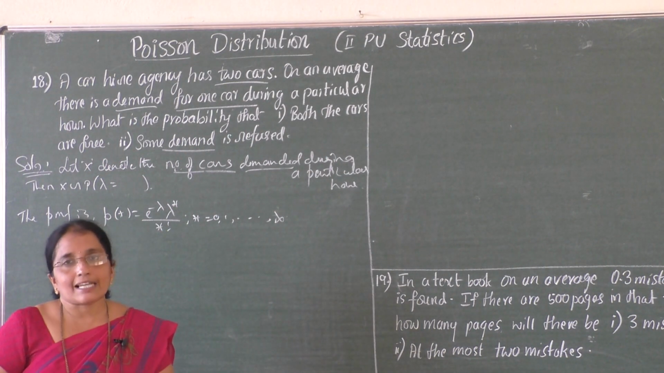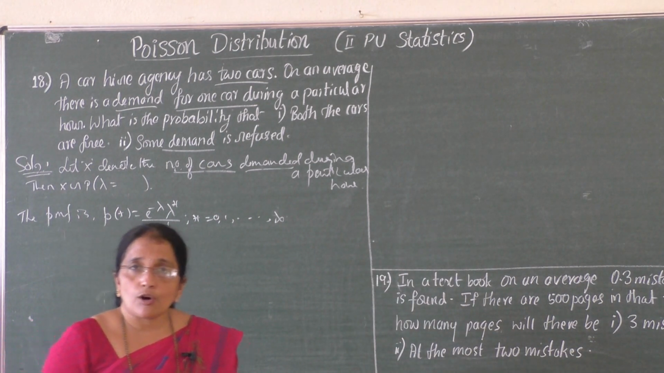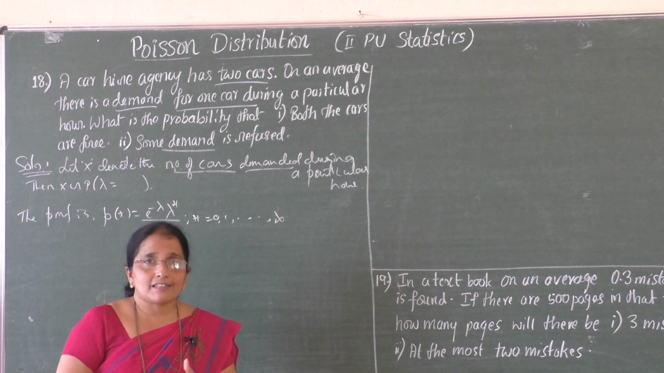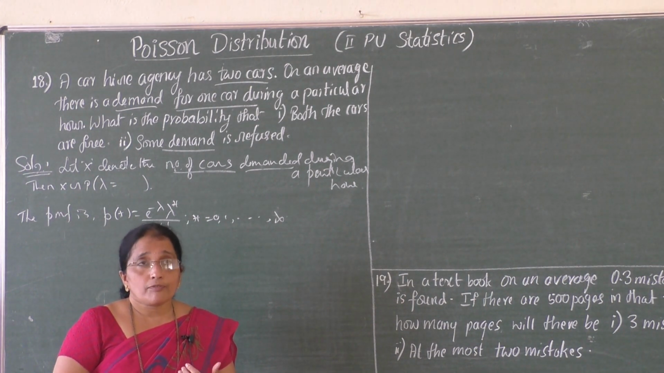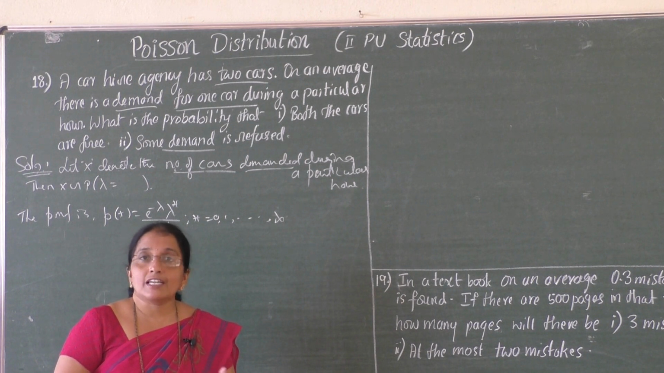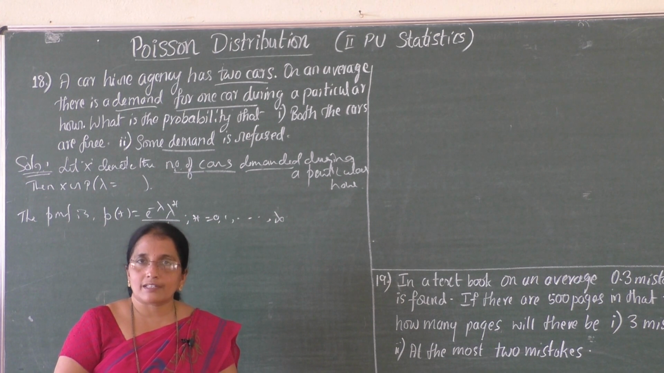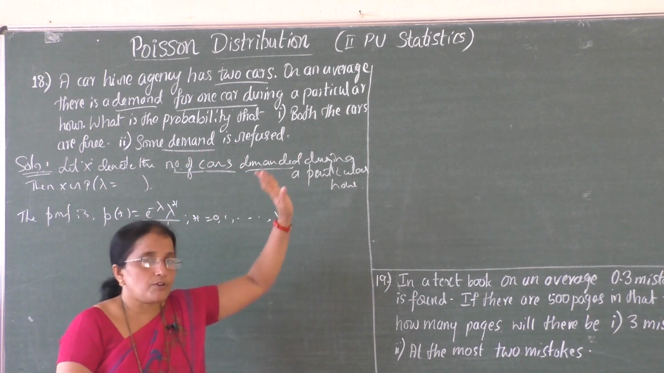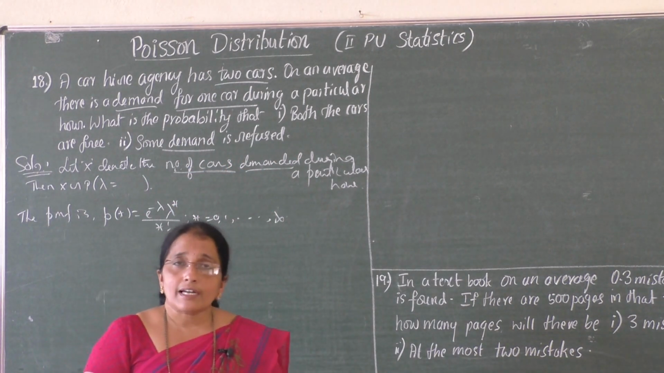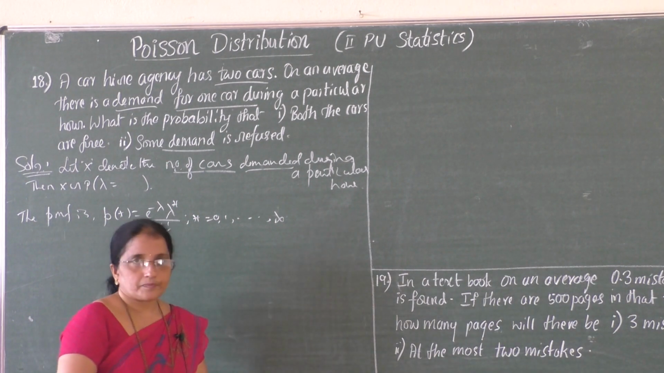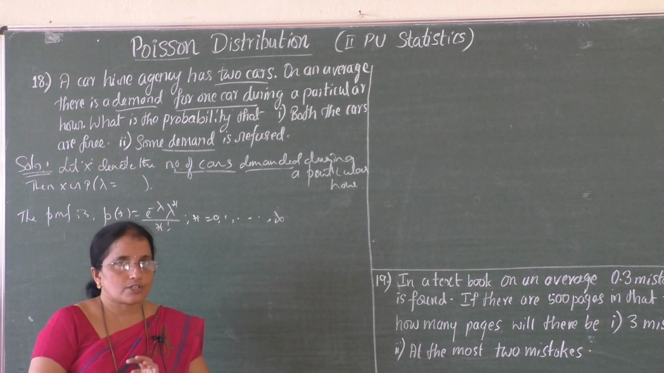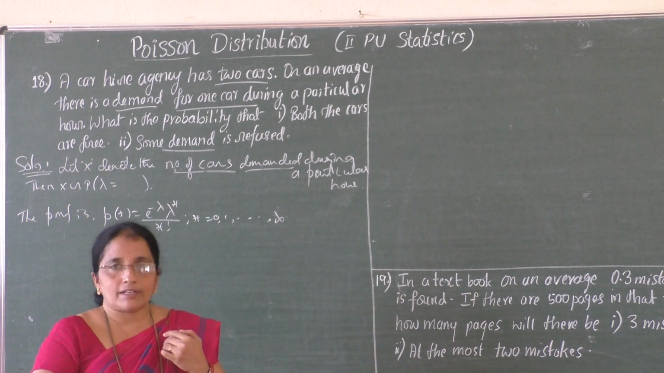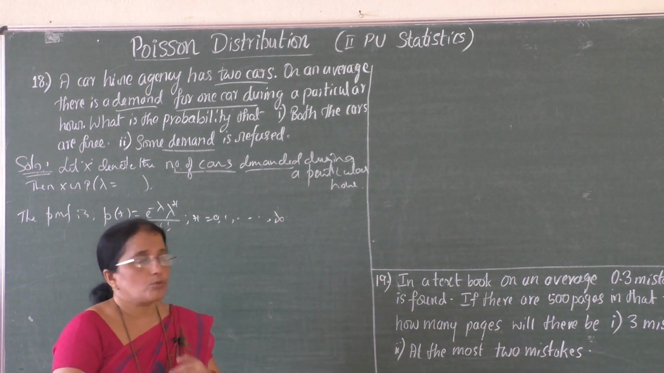The probability that both the cars are free is nothing but the probability that no car is demanded in a particular hour. So the probability of no car demanded means the probability that the number of cars demanded is 0. So we must put X equal to 0 for the first question. Similarly, some demand is refused means probability of X greater than 2. That is, 1 car and 2 cars demanded can be fulfilled. If there is a demand for more than 2 cars, they cannot fulfill the demand. So X is greater than 2.